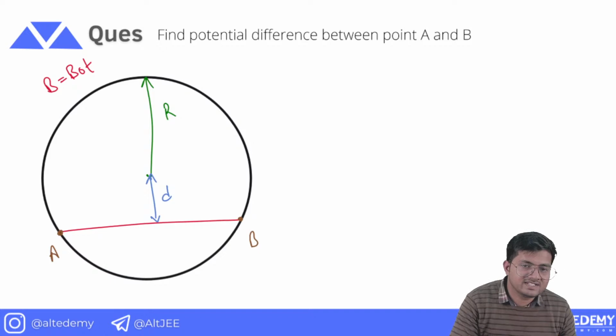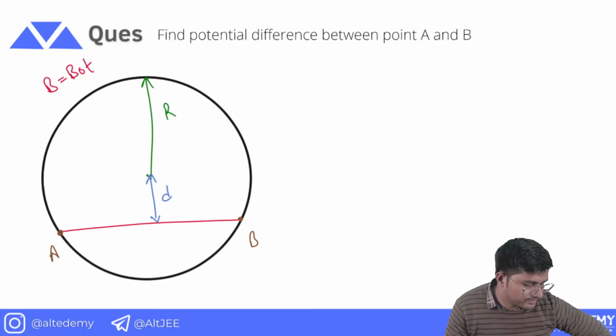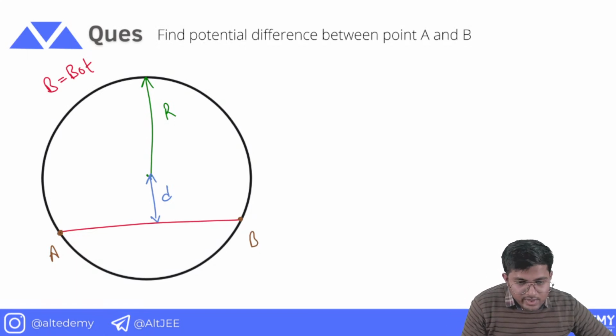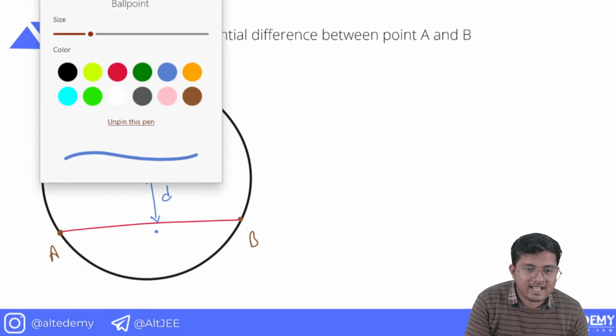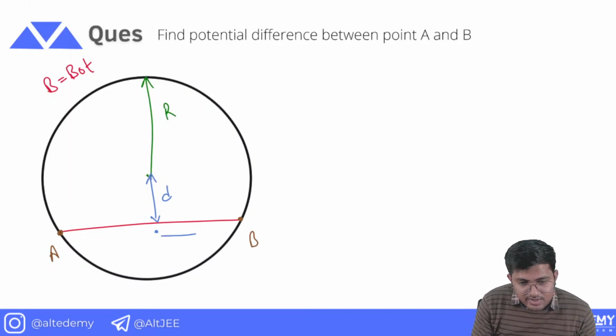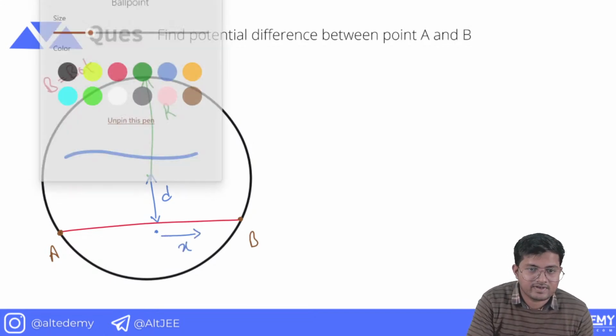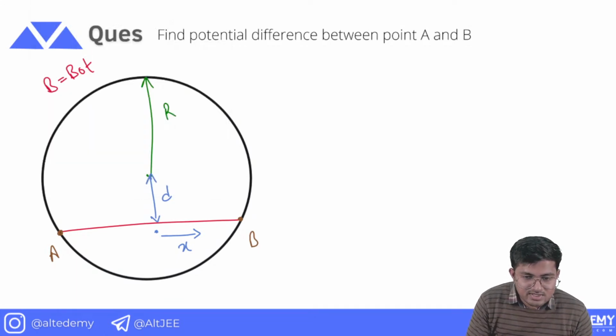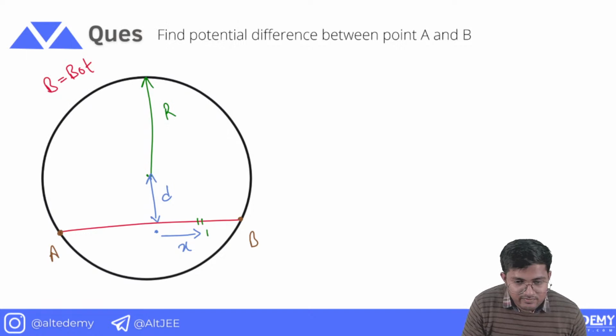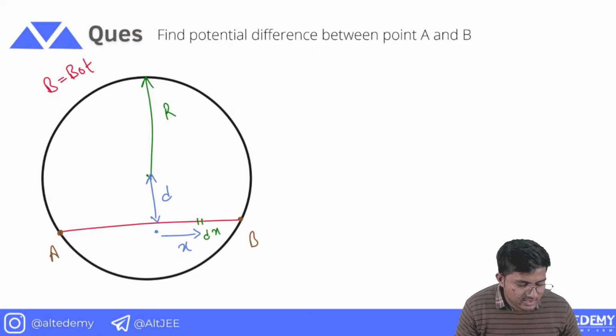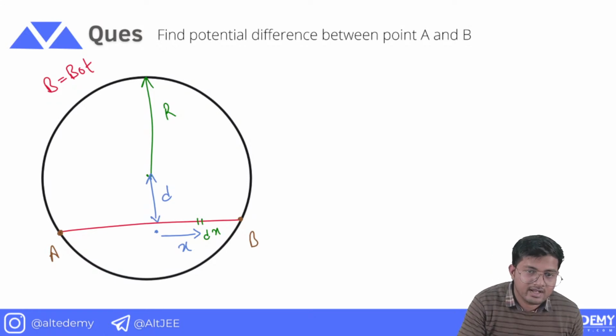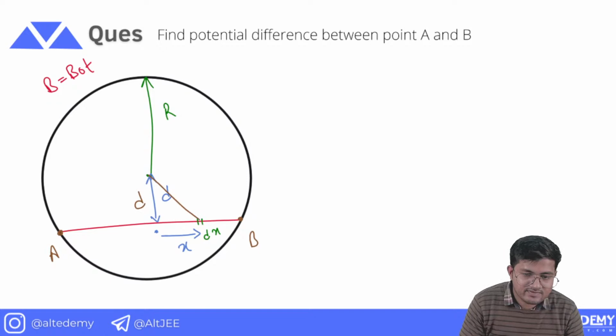See, to solve this particular question, what we have to do is from the midpoint, we must take an element dx at a separation of x. I hope this is clear to all of you. And this separation, if this is d and this is x, can we find out this separation, everyone? Yes, we can.